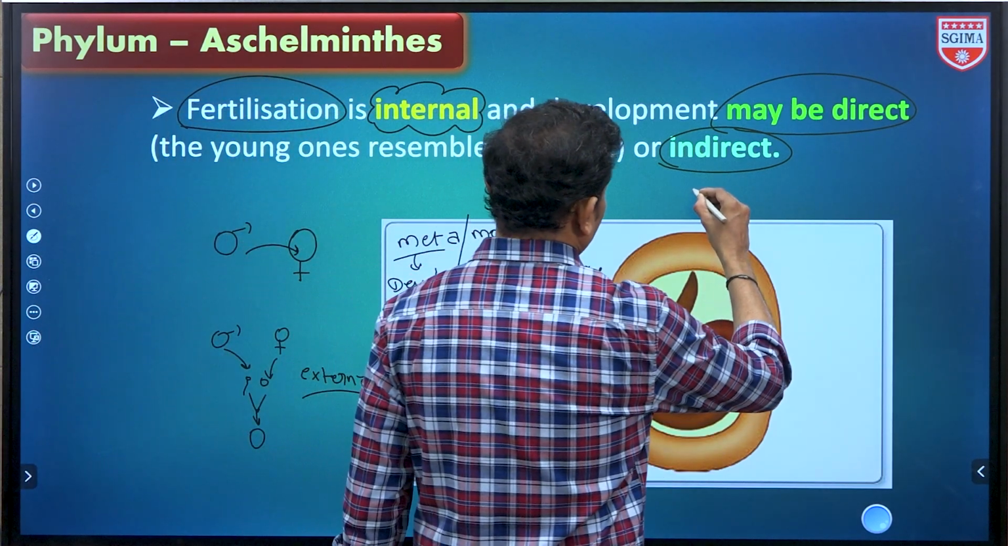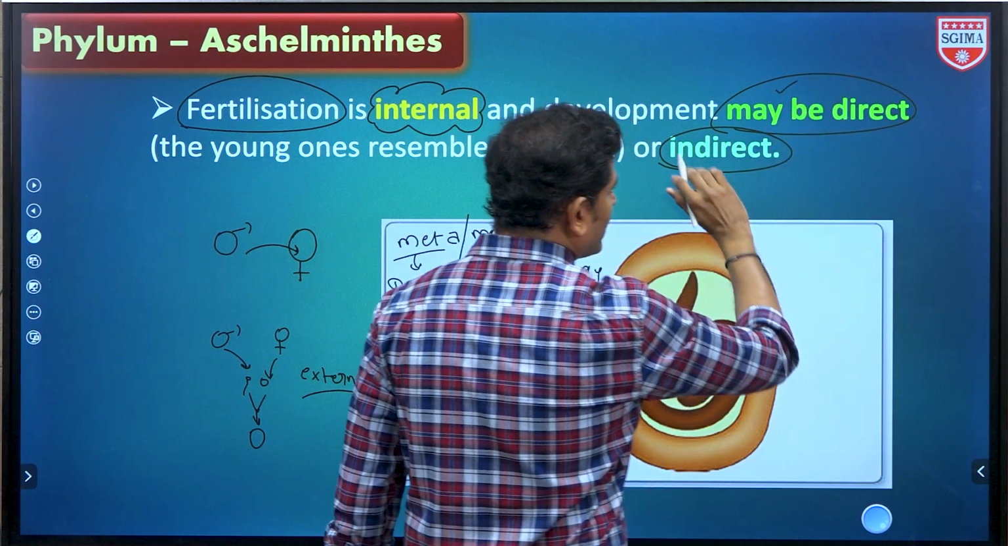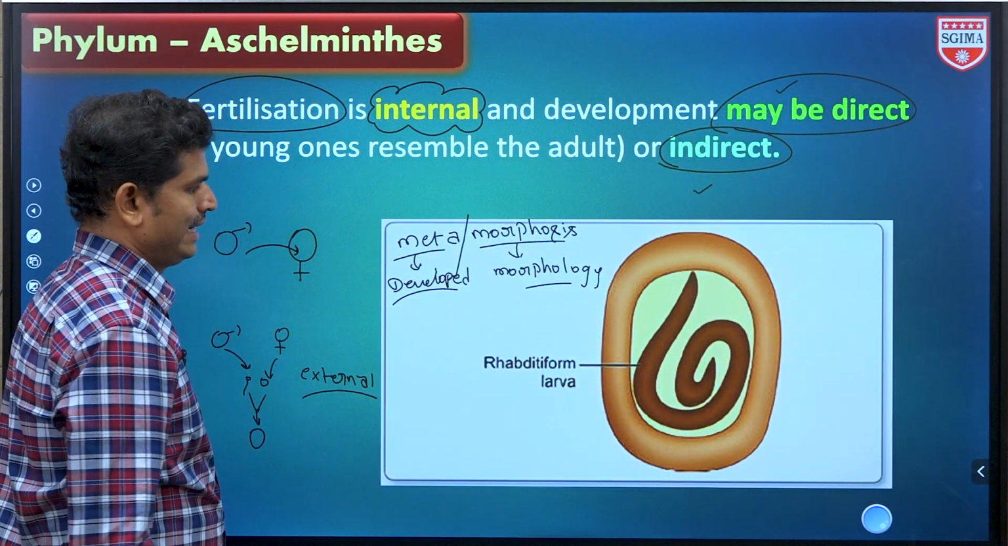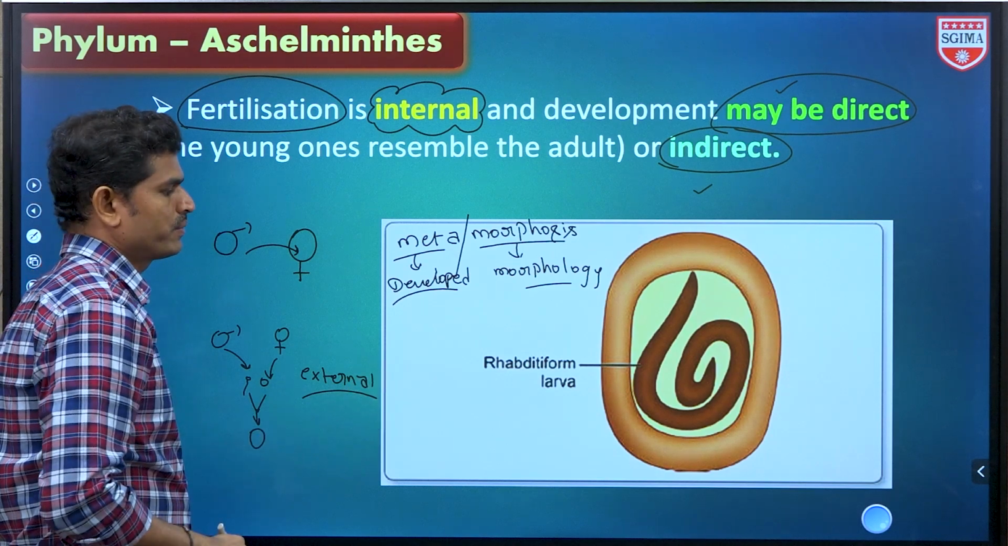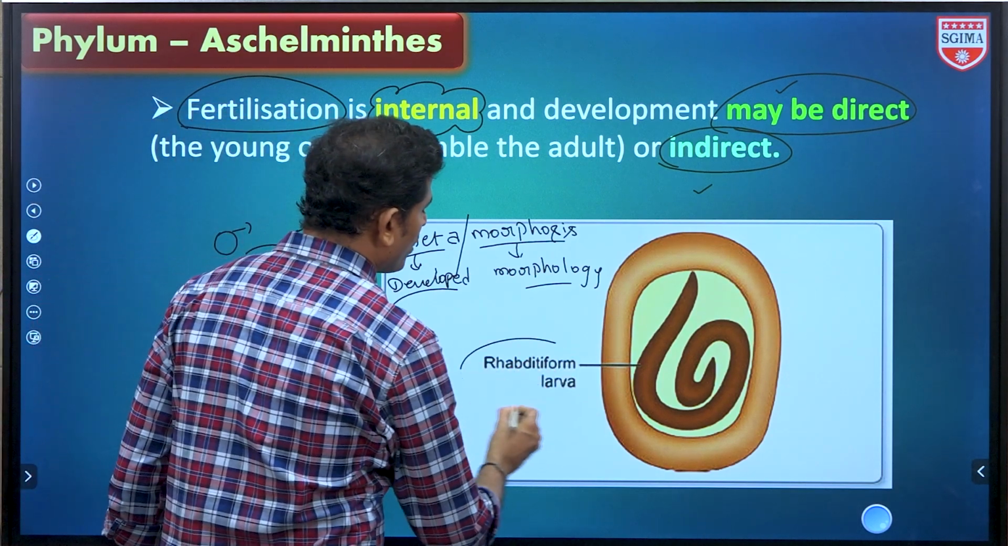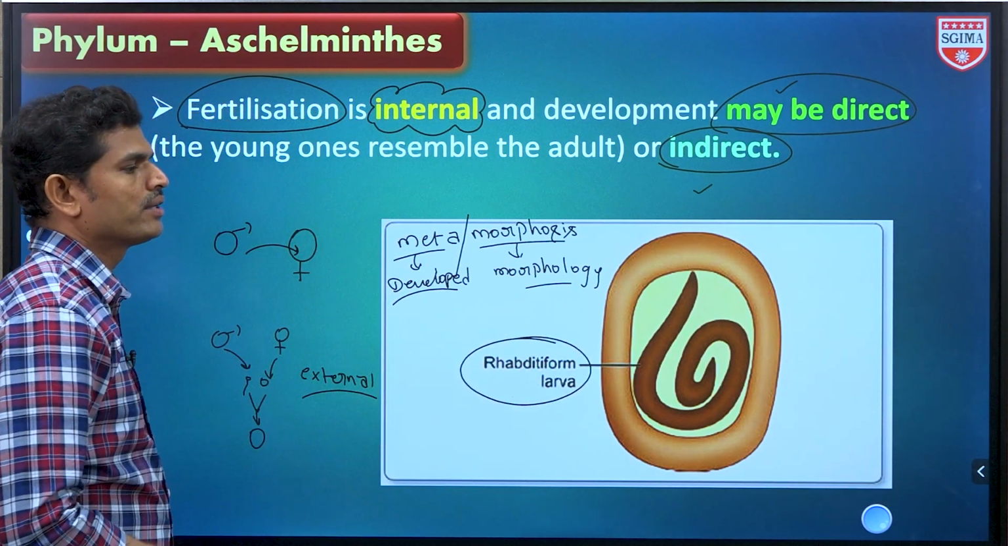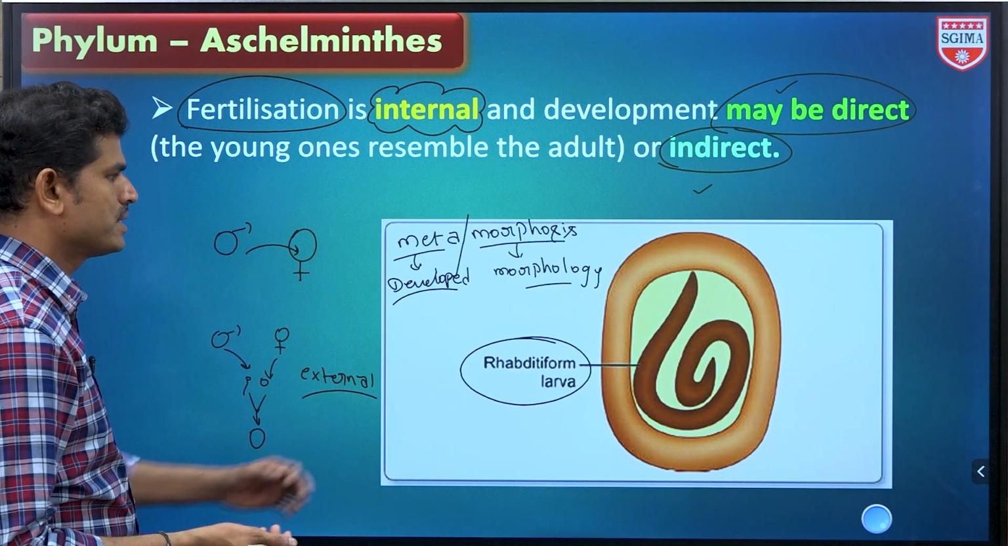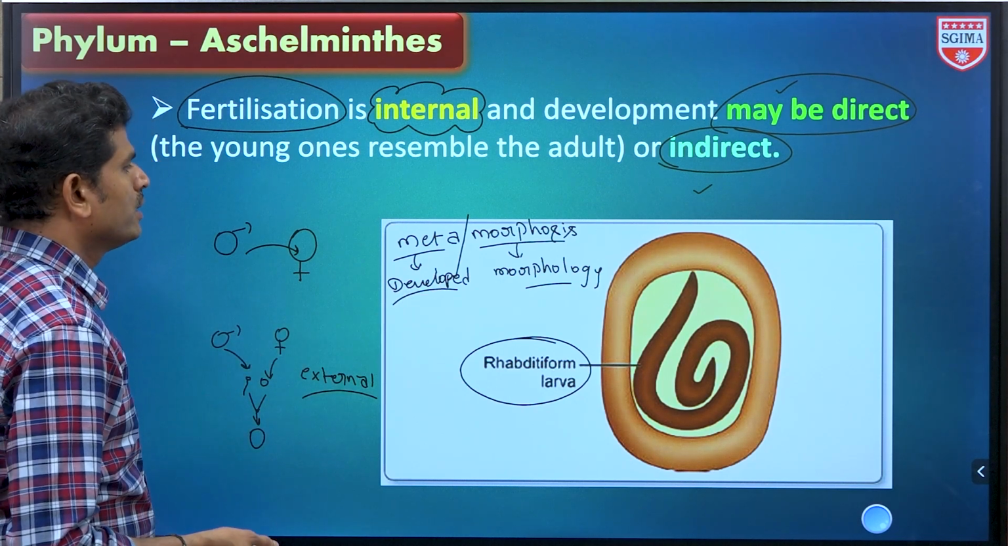Development may be direct or indirect. If it is indirect, there are larval forms. So this is a rhabditiform larva, and another larva. So there is a different variety of larval forms. This is the Ascaris larval form.